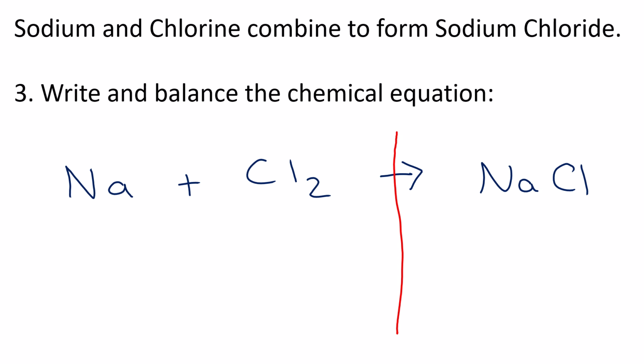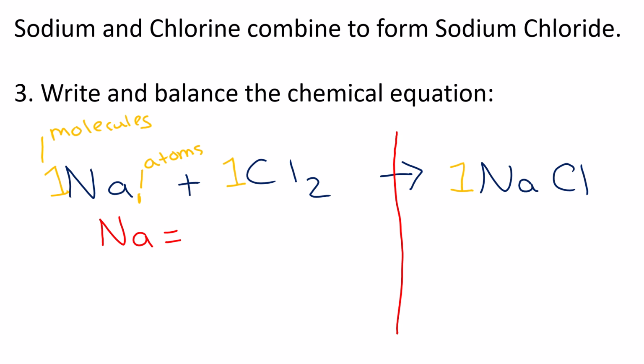Okay, so then I write out and I go, okay, Na, how many Nas are there? And remember, there's an imaginary 1 here. Let's do it in a different color. Let's make it orange. So remember, there's an imaginary 1 here and there's an imaginary 1 here. There's an imaginary 1 here and there's a 2 here and there's an imaginary 1 here. Remember, this big number in the front tells you how many molecules there are. This number tells you how many atoms there are. Okay, so there's a difference. This is molecules, this is atoms.